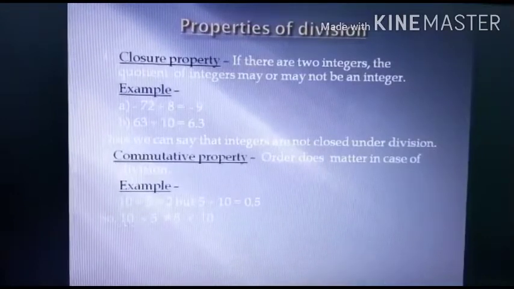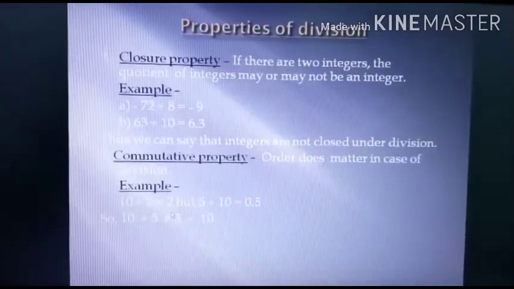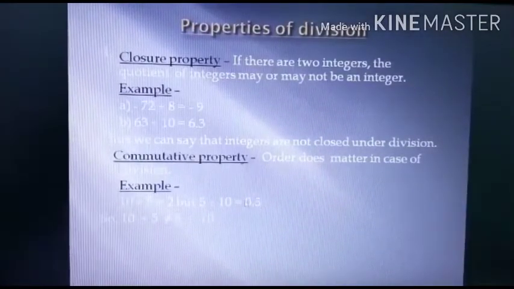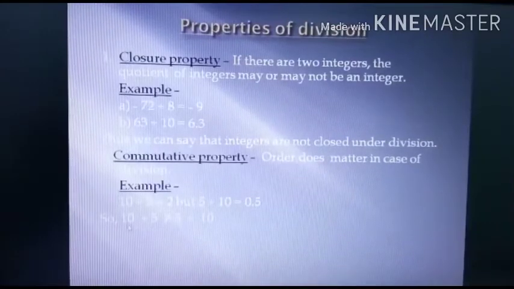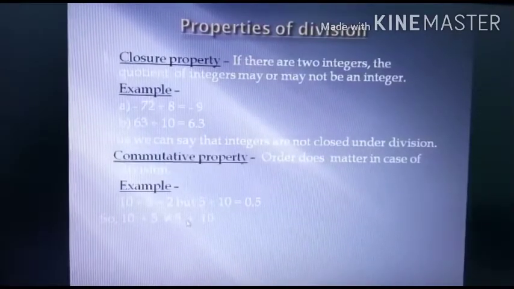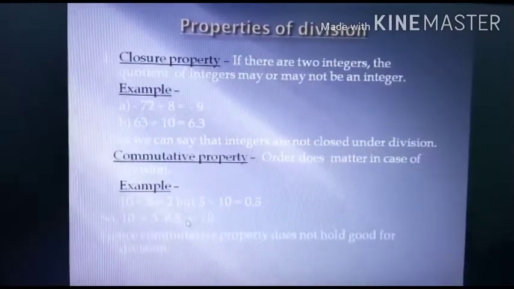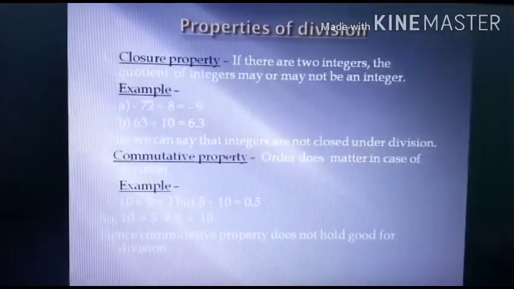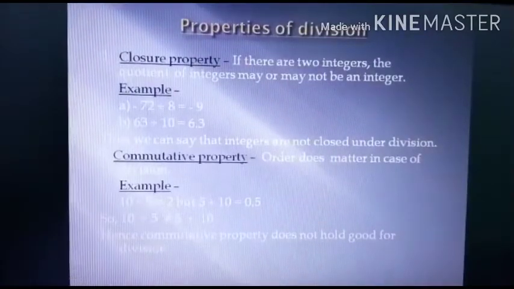You can see here class, the answers are not same. Here we are getting 2 and here we are getting 0.5. It means these two are not same. So what does this indicate? This means commutative property does not hold good for division. Means division of integers does not hold commutative property.